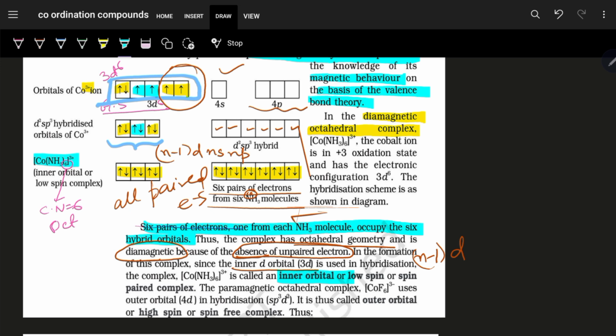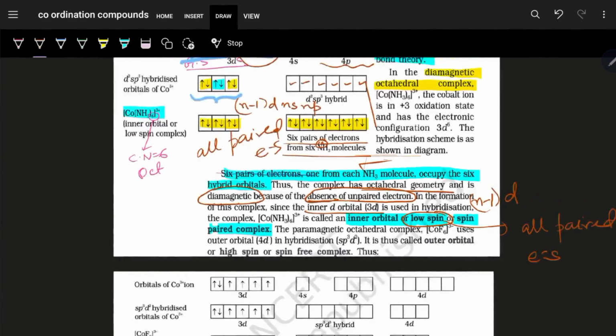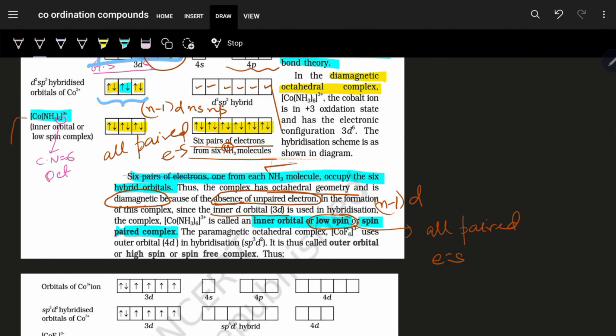Why? Because the (n-1)d orbital is getting involved. It is a low spin complex or spin paired complex. Low spin complex actually means there are all paired electrons and no unpaired electrons. So this particular coordination entity is first and foremost diamagnetic, having all paired electrons.